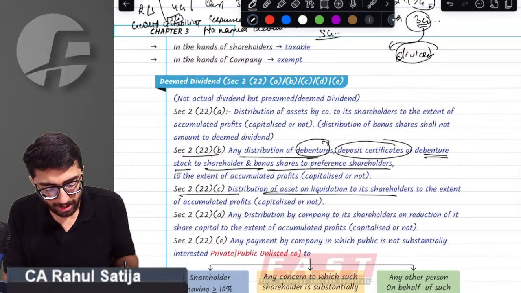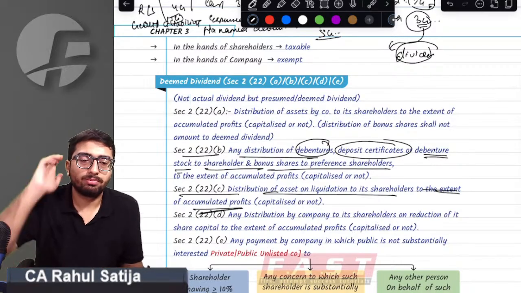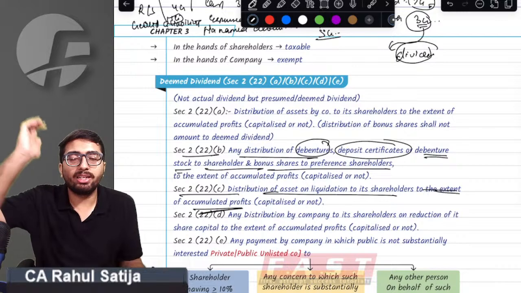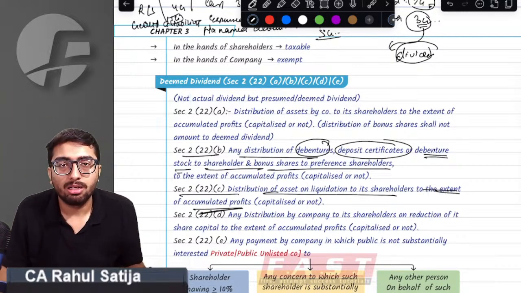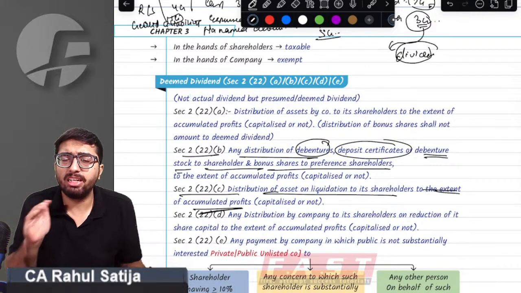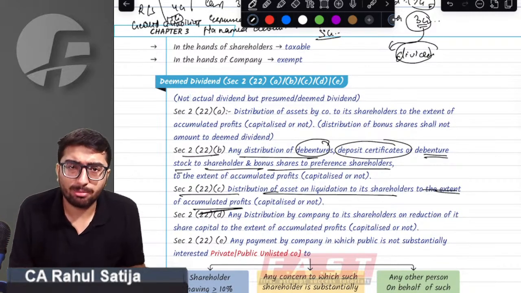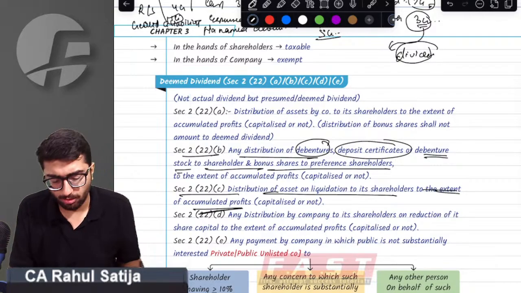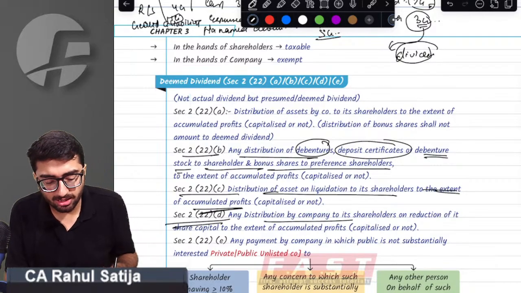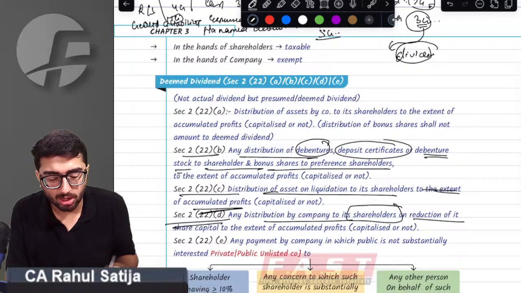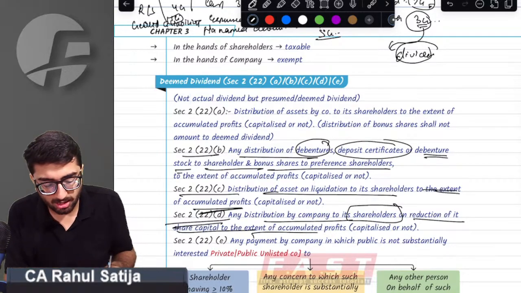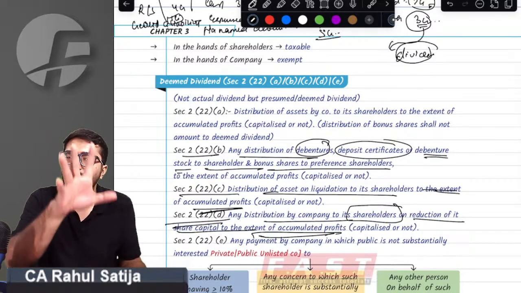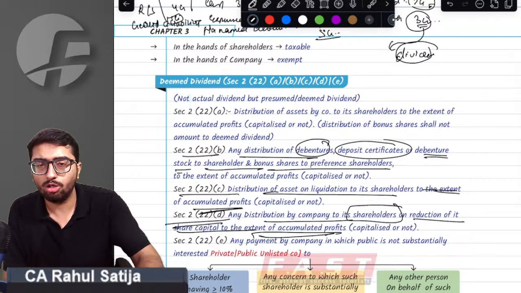Sir, if you are distributing any assets at the time of liquidation, then any such distribution shall become deemed dividend to the extent of accumulated profits. Not only this, if you are distributing any sum to the shareholders on account of a reduction in share capital, then also it shall be considered as deemed dividend. Sir, in all these four cases, any distribution shall be considered as deemed dividend to the extent of accumulated profits.